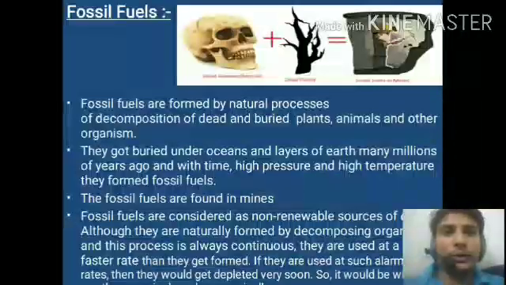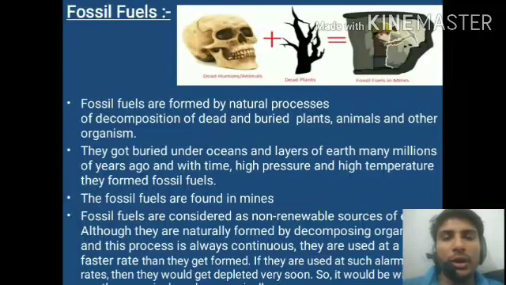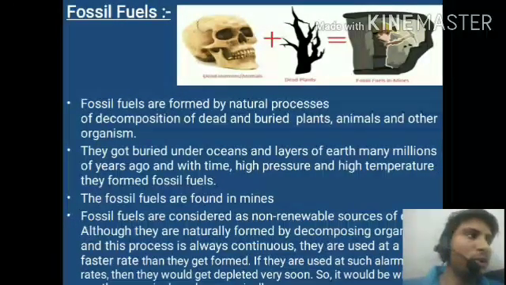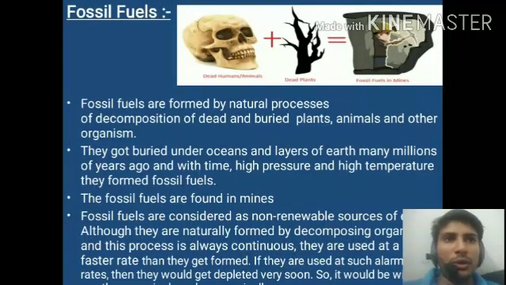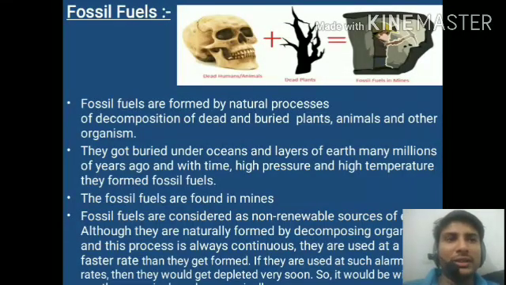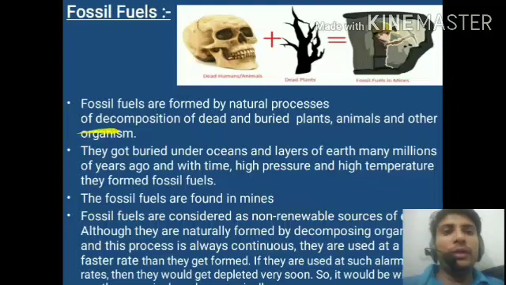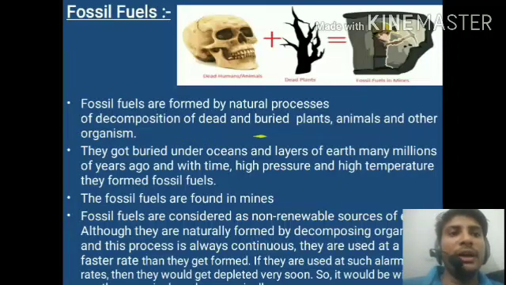Fossil fuels are formed by a natural process. The formation of fossil fuel is a natural phenomenon. A long time ago, plants and animals and debris were buried under the earth, and due to the high pressure and temperature, they converted into the fossil fuels that we are obtaining now in the form of petrol, diesel, and coal tar.